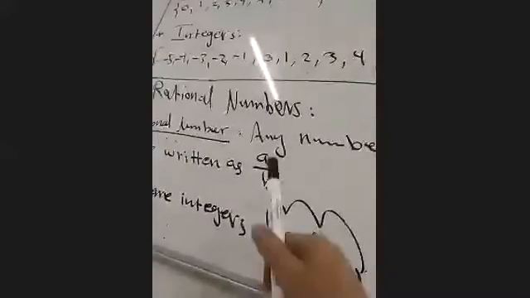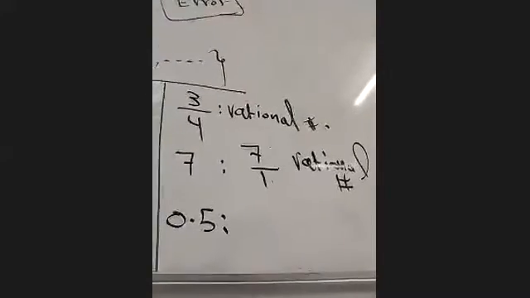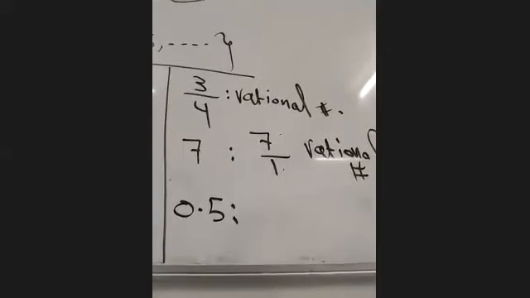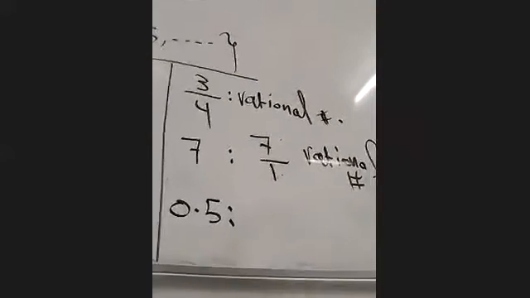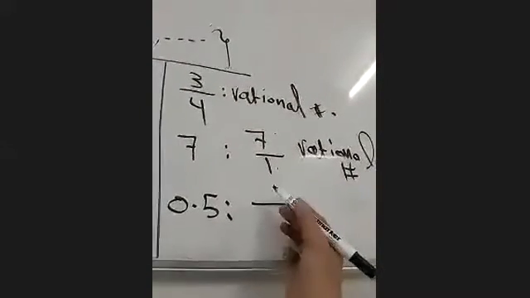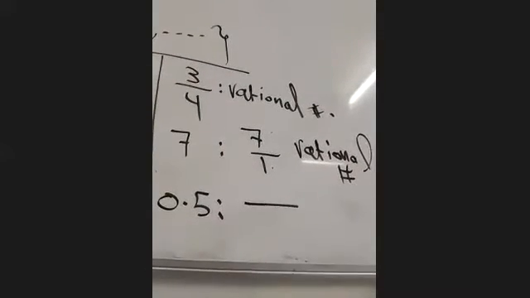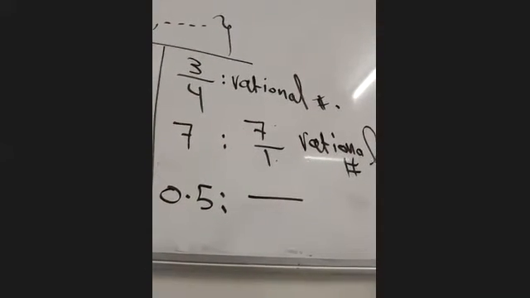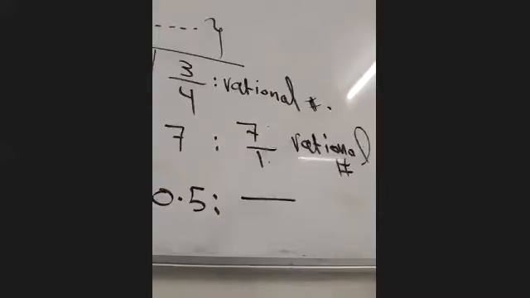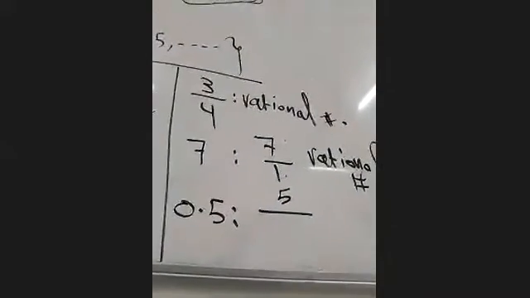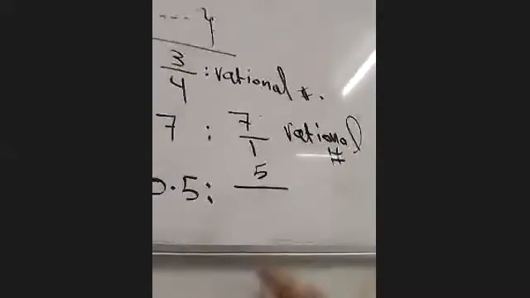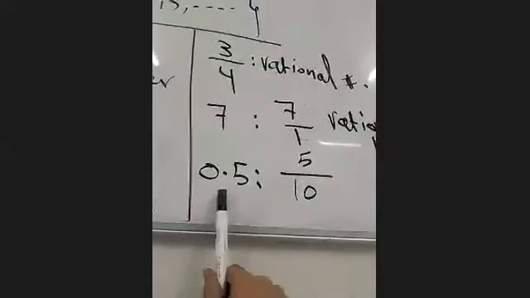Can we write it as A over B? Yes. What will be up, what will be down? Up will be 5. Down will be 10, because we have a decimal here.